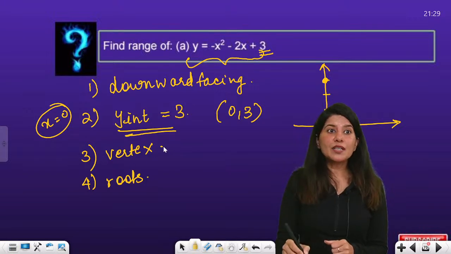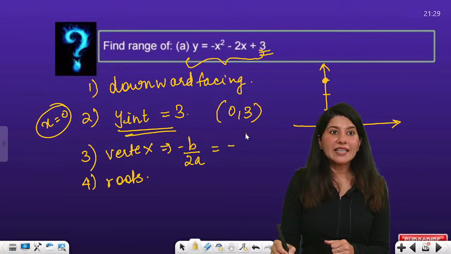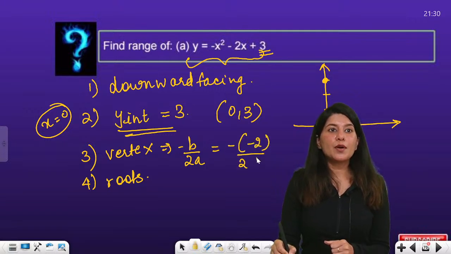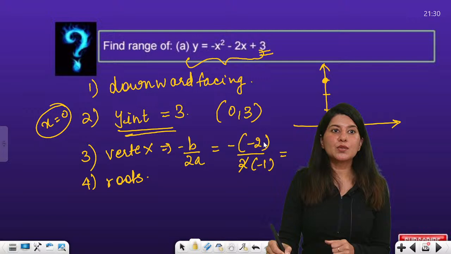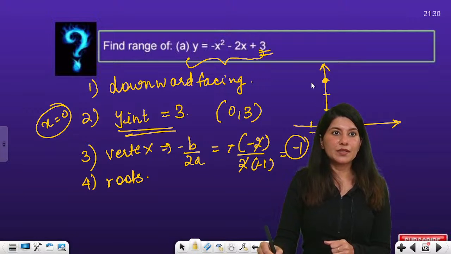So the vertex is what? Minus b by 2a. That would be minus of minus 2 upon 2 into minus 1. So the 2 cancels, minus minus cancels. So minus 1 is your vertex. So the vertex will be here, right? This will be your vertex. So the vertex will lie somewhere over here, at minus 1. Alright. Now what about roots?